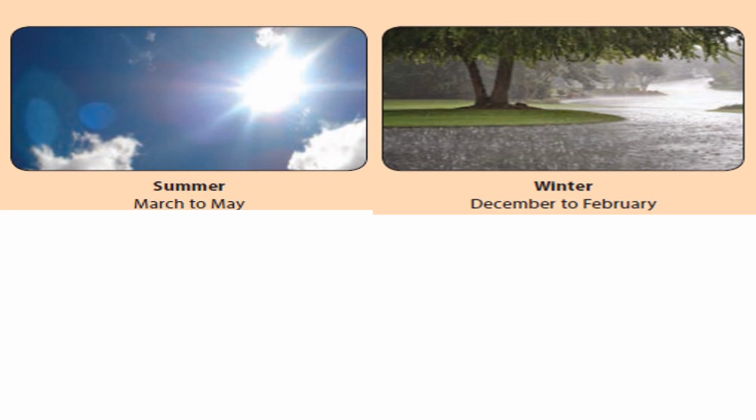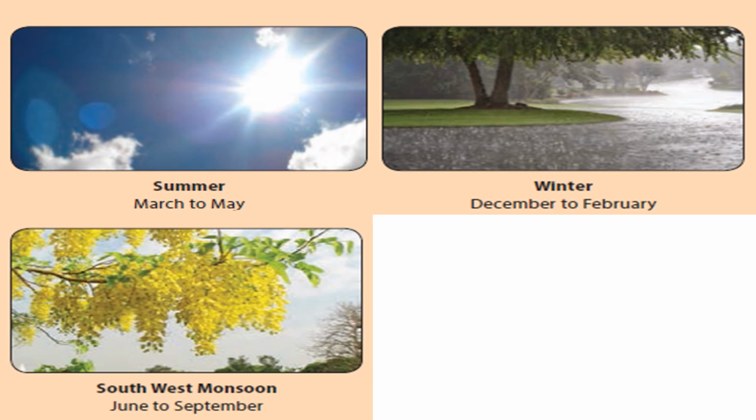Summer. Seasons are summer season. See, in the summer season what do we have? A hot sun. India, our country, has summer, winter and rainy seasons. Summer is from March to May. Next one is winter, from December to February. Next one is the southwest monsoon from June to September.